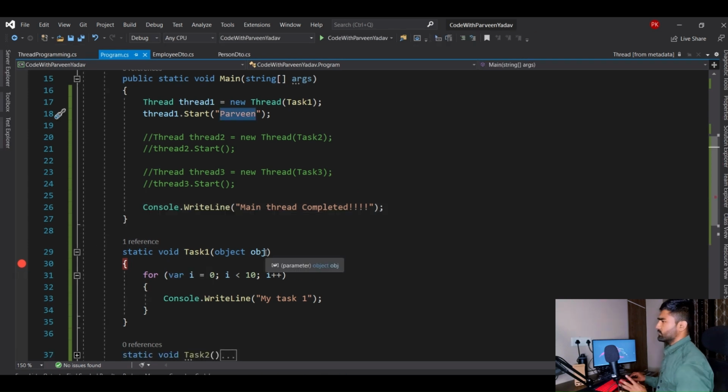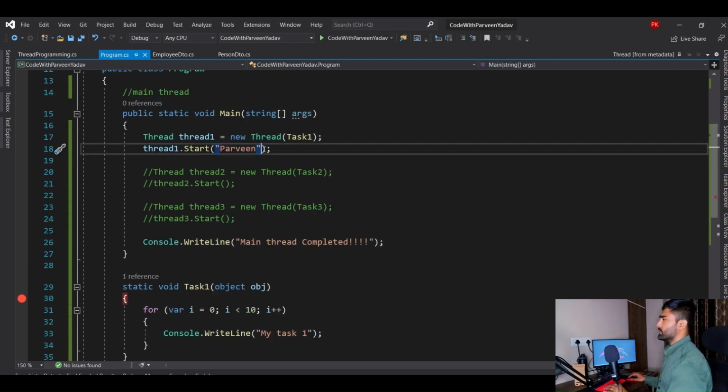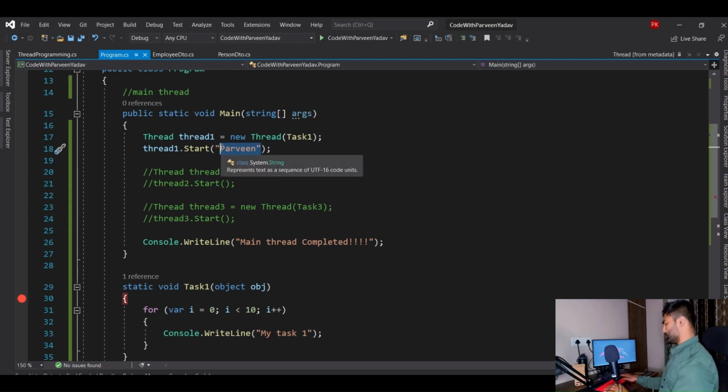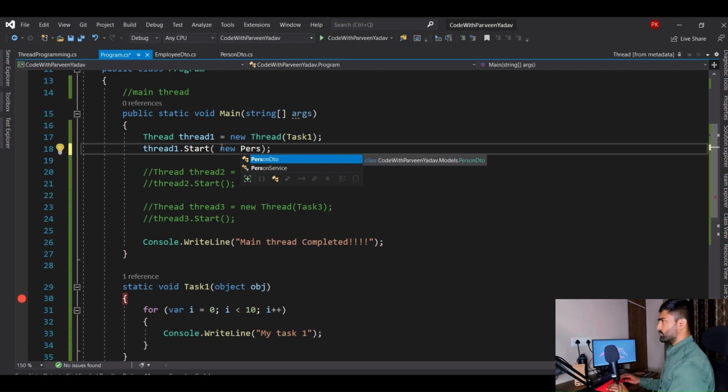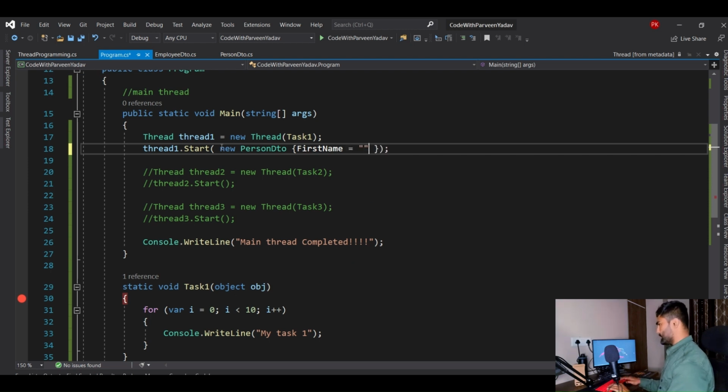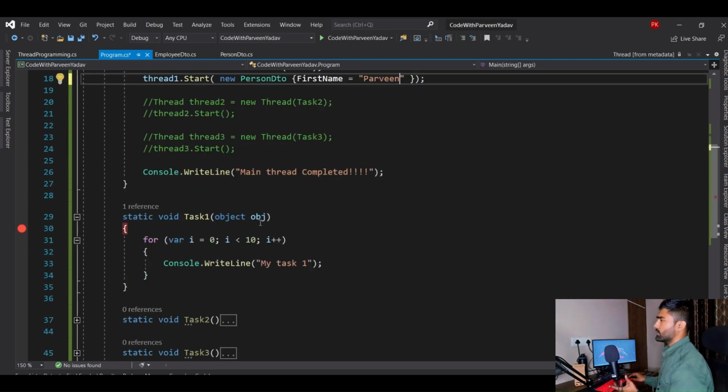That is fine since it was an object and a very simple string. If I need, I can print it out here and use it. What if it is a model? Let's say we pass a new model, and I have one DTO, let's say this DTO needs a value. Let's assign one value to this. Here you go. How will it work here?